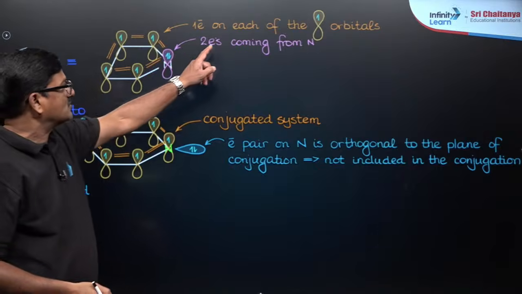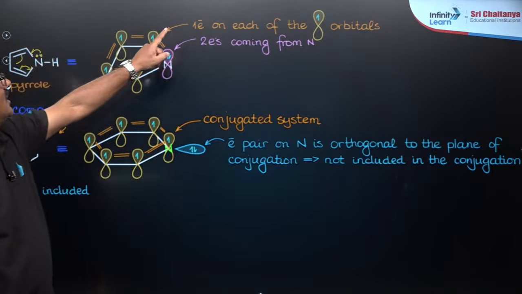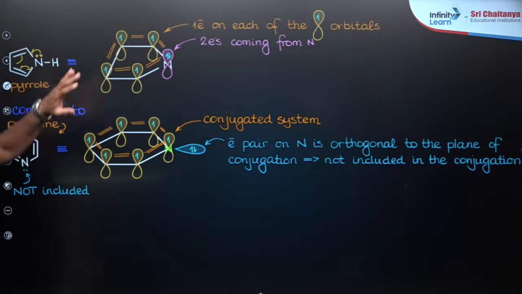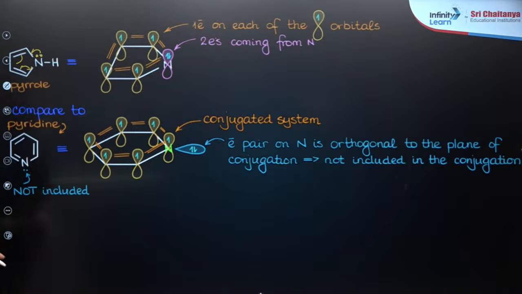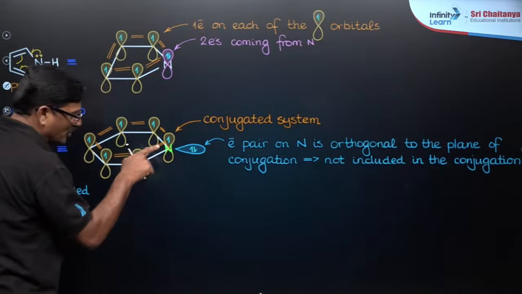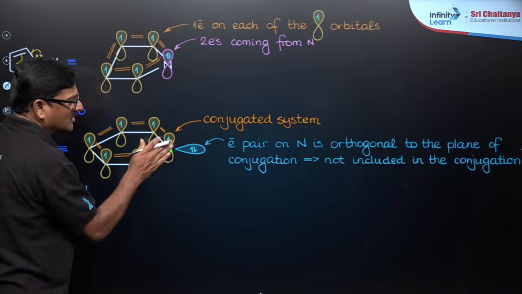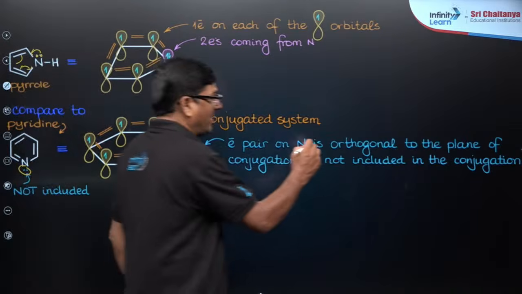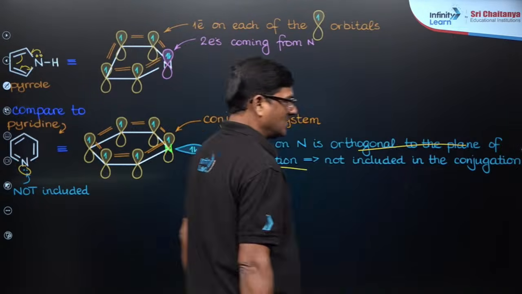So 2 electrons coming from nitrogen and 1 electron from each of these orbitals, so you should count it. While if you take this electron, it is not included, and this pi electron is out of the plane, orthogonal to the plane of the conjugation.